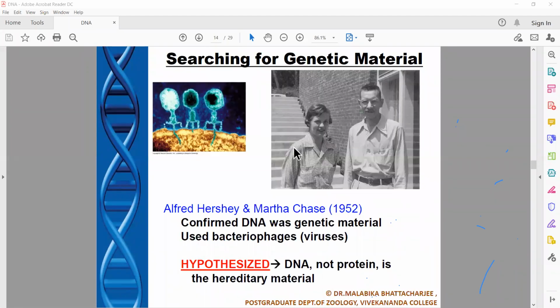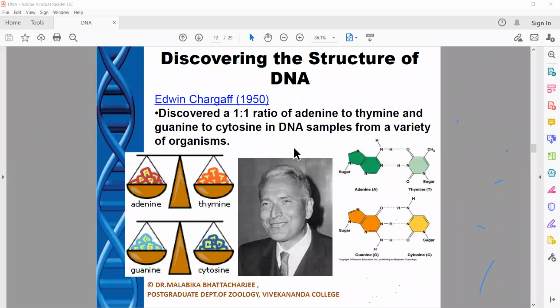So as I said, Erwin Chargaff moved forward to tell us the ratio in which the nitrogen bases are present. If you remember, in 1944, Avery, MacLeod and McCarty proved that indeed DNA is the genetic material. Erwin Chargaff further proved how the bases are present in DNA.